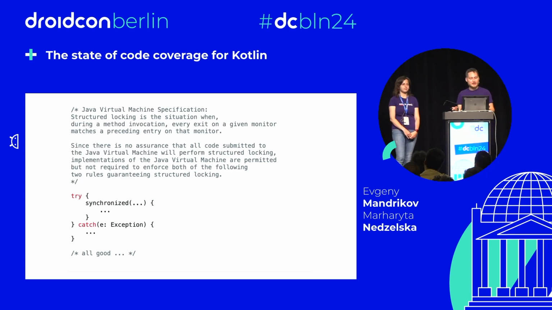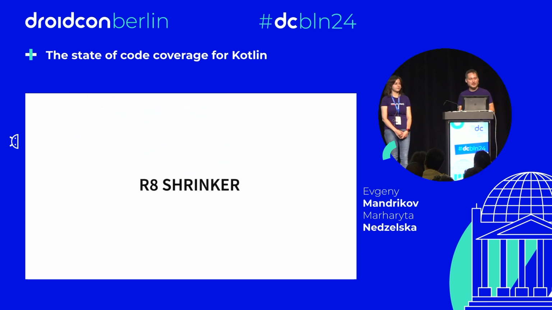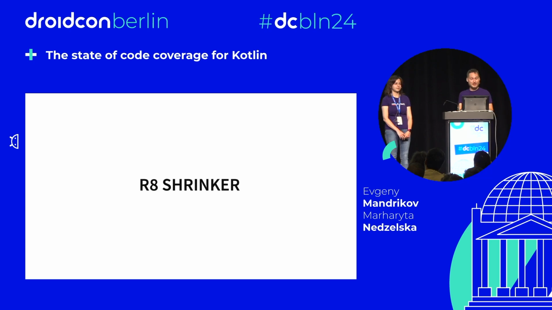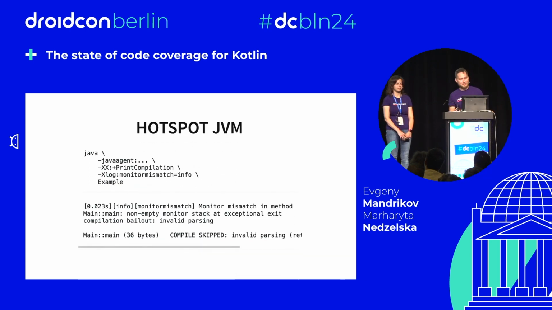Everything was working until another instrumentation thing kicks in before code coverage. You all might know the R8 shrinker, which is used in Android to shrink class files. This shrinker also modifies the bytecode. It slightly rearranges things. It also preserves this property, but unfortunately, developers of code coverage tools have never seen bytecode like that, because it cannot be produced by the compiler. So we are not ready for the patterns that the R8 shrinker produces. And here is a surprise.